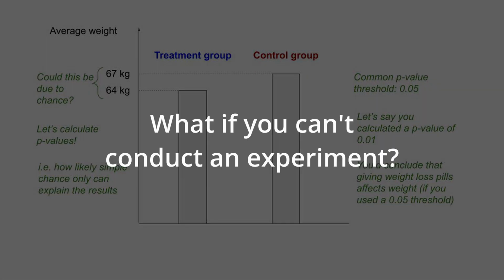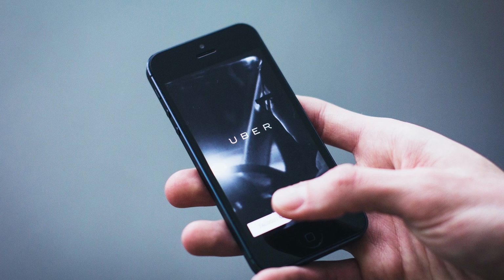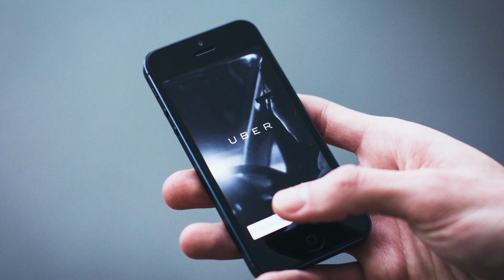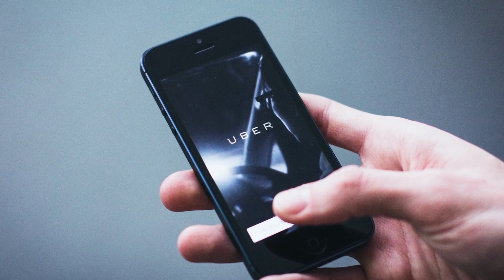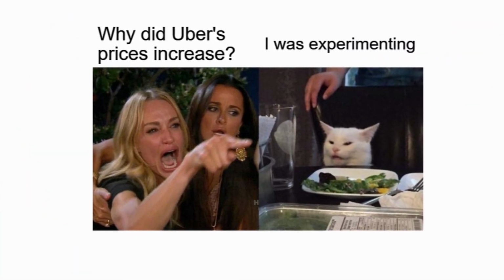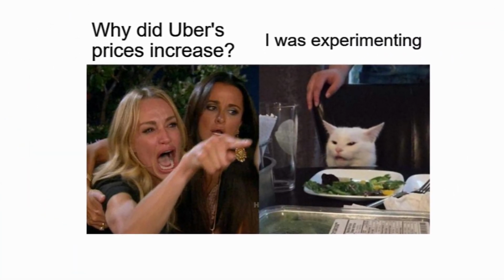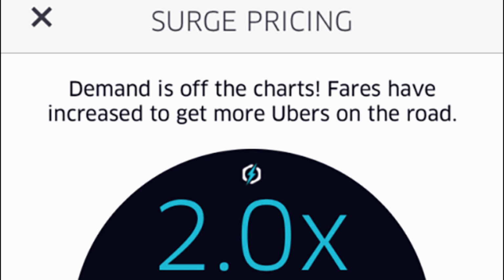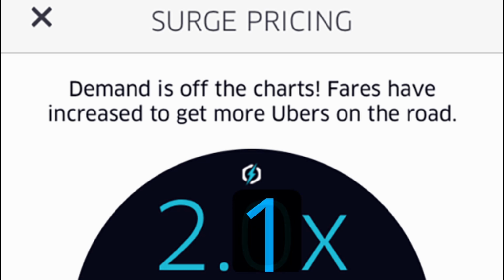What if you can't conduct an experiment? A few years ago, Uber wanted to know how much demand would decrease if it raised prices. But it's dangerous to experiment with raising prices for randomly selected customers. So it looked at what happened when the surge pricing multiplier changed.